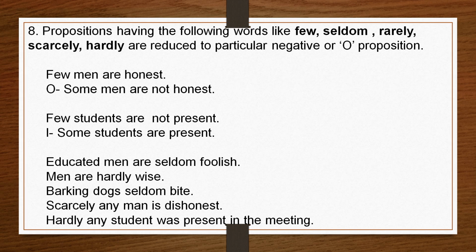So here it will be reduced to I proposition: some students are present. Educated men are seldom foolish; O proposition: some educated men are not foolish. Men are hardly wise; some men are not wise. Barking dogs seldom bite; barking dogs are dogs who do not bite. Scarcely any man is dishonest; some men are not dishonest.